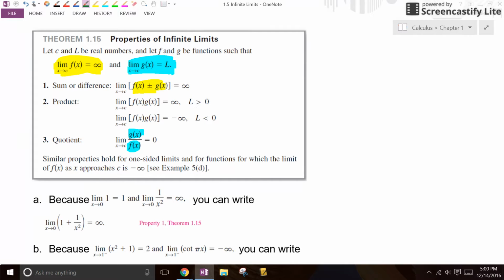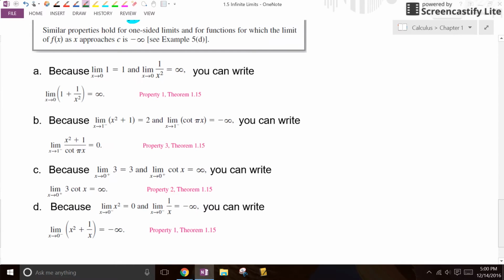All right, I clipped these examples out because I didn't think you guys would cry or anything. So you can see here they are. They have you do this limit right here. Well, they're telling me that the limit of 1 is 1, which I already knew, as x heads to 0. They're telling me the limit of 1 over x squared, ooh, there's that denominator growing really, really quickly, is infinity. So you have one function with a limit of 1 and one with a limit of infinity. If you add those two things together, that property up there says the limit would be infinity, and I go, yay.